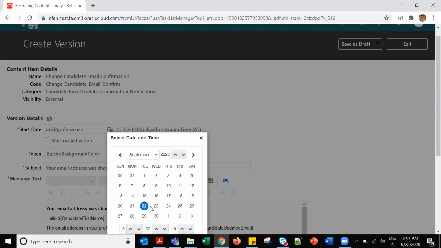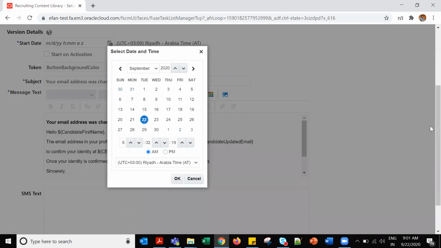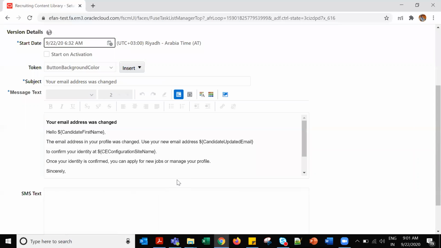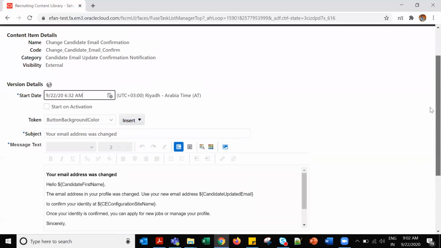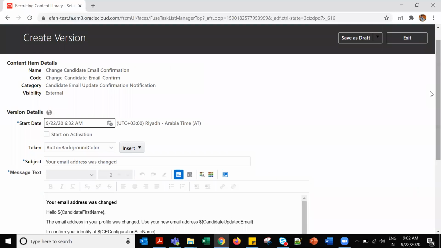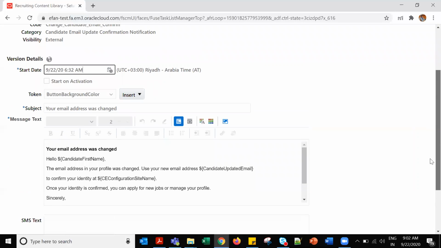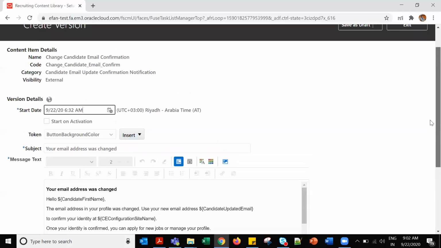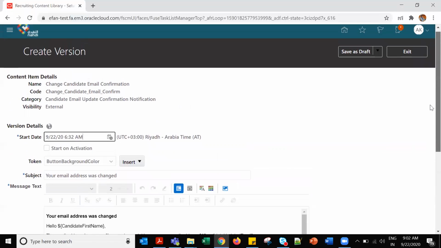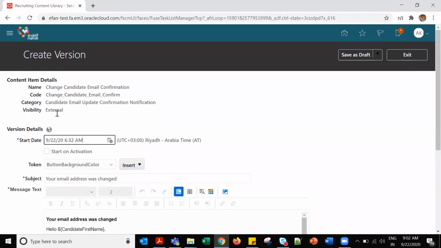Suppose the new version is starting from today. These are the details available. If we change, okay, new version, you can only change the content, message text, SMS text, subject, background color, start date. You cannot change the category name.